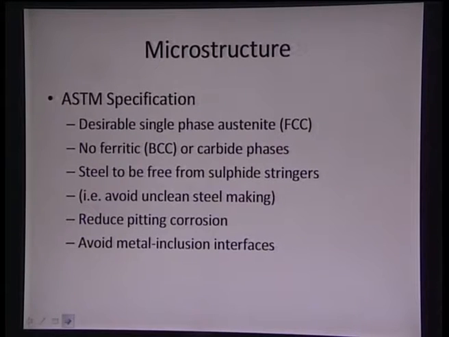And again, the microstructure is also well defined by ASTM standards. ASTM specifications state that we should have a desirable single phase austenite. To achieve a single phase austenite, we must add some nickel to it, and it basically says no ferrite, BCC or carbide phase.